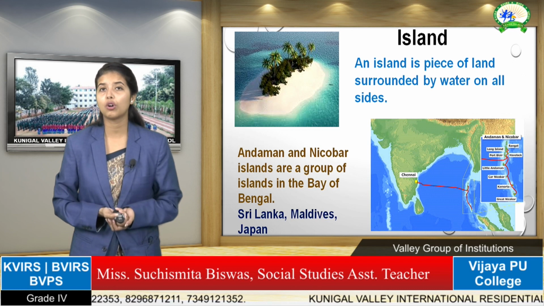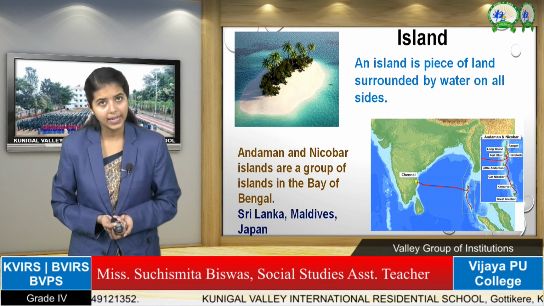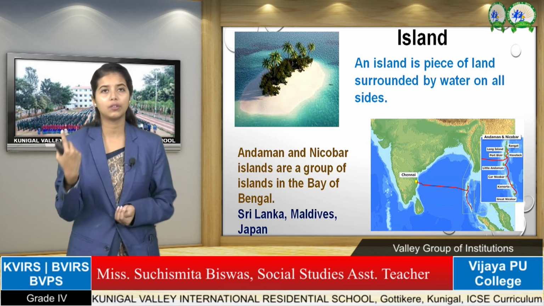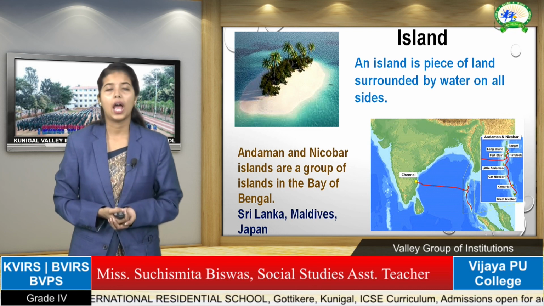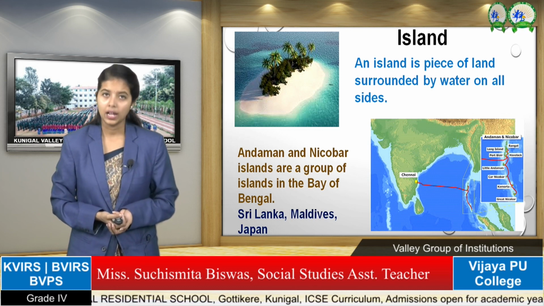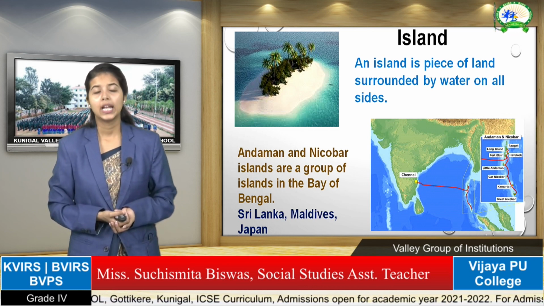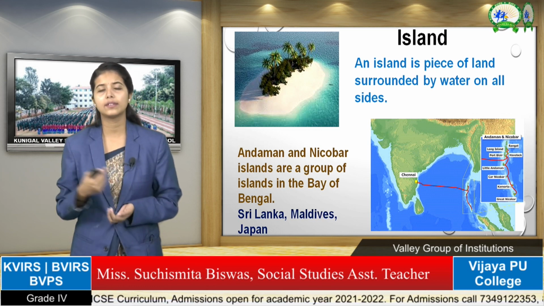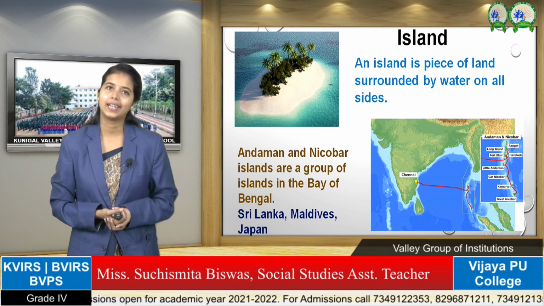And we have two most important concepts, that is island and peninsula. What is island? Island is a piece of land where all the sides of the land are covered by water. That land is called island. Like Sri Lanka, Maldives, Andaman Nicobar Islands, they are islands, places where all sides are covered with water. That's why it is called island.